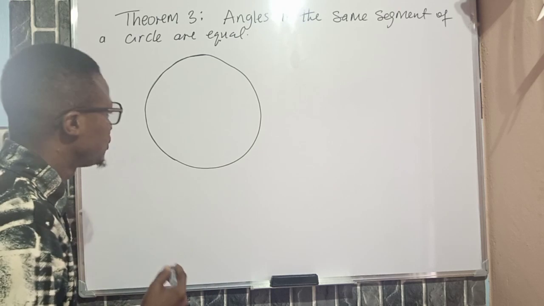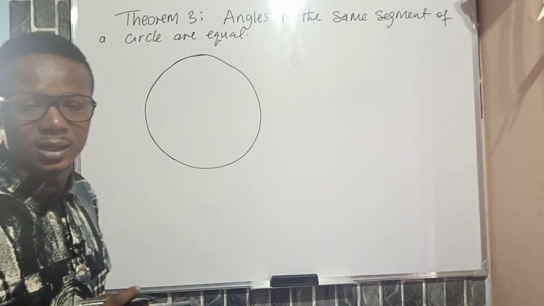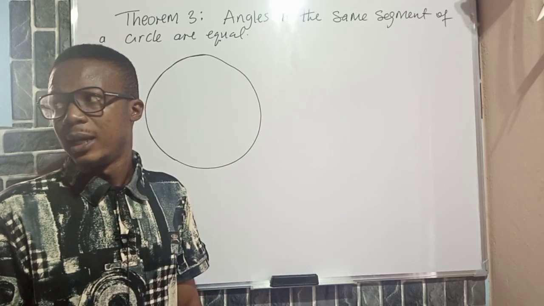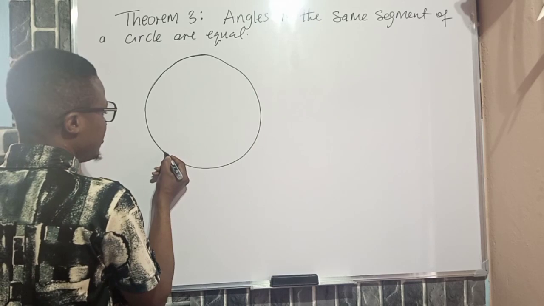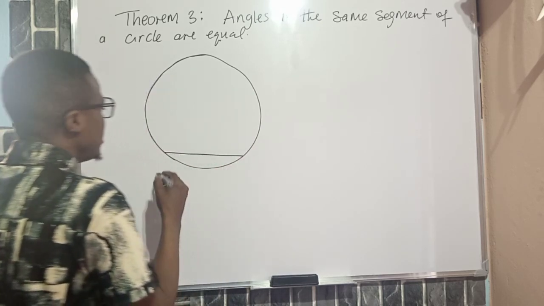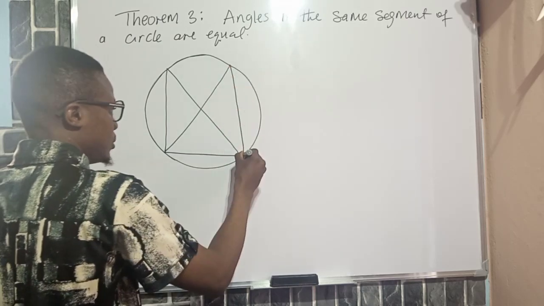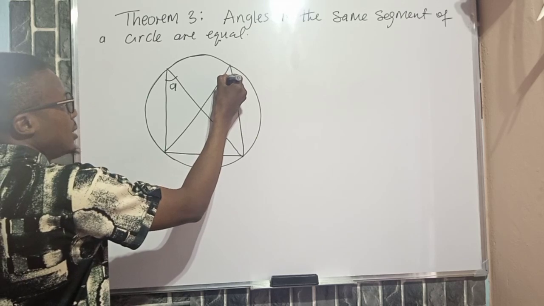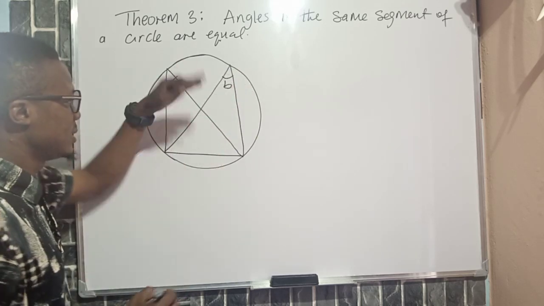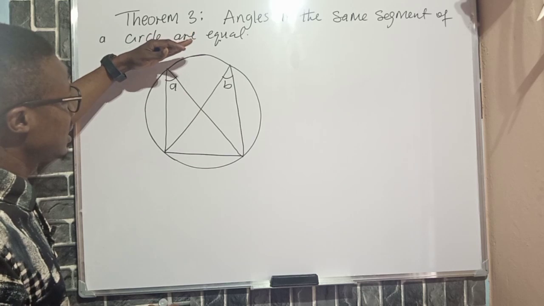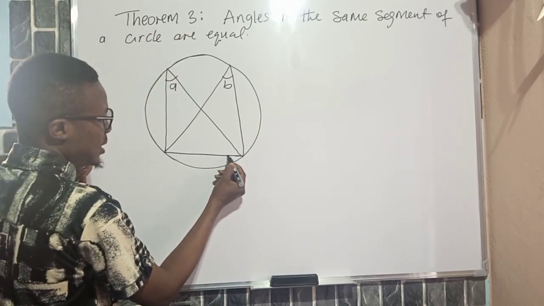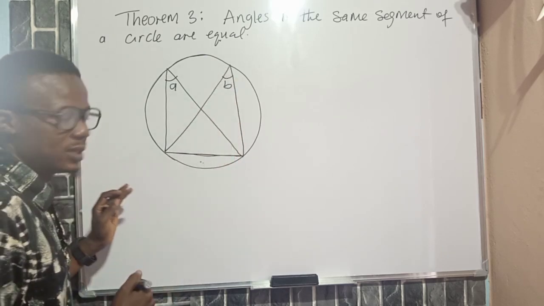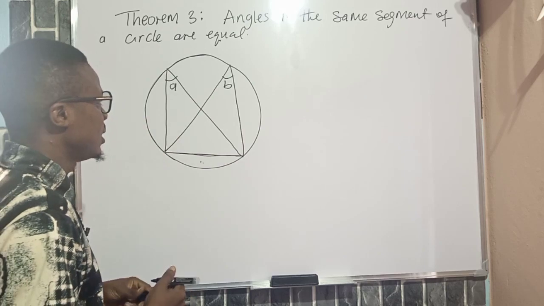Okay, now remember, a segment is just an area in a circle that is surrounded by a chord and an arc. All right, so now let's say I have a chord here. Now you will see that these two angles here, let's say A and the angle B, are in the same segment. Look at where they are. They are in the same segment of a circle, because this chord that is here has separated. This is a segment, minor segment, while up here is a major segment. So angle A and B are in the same segment.